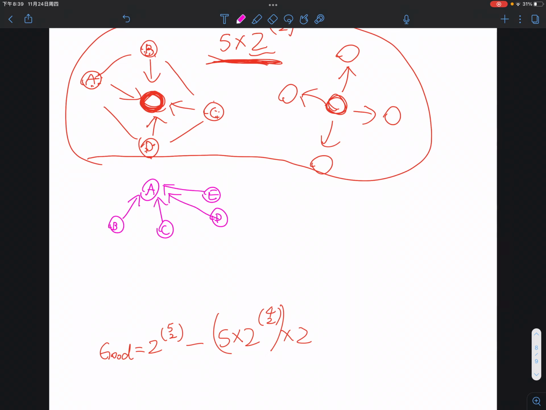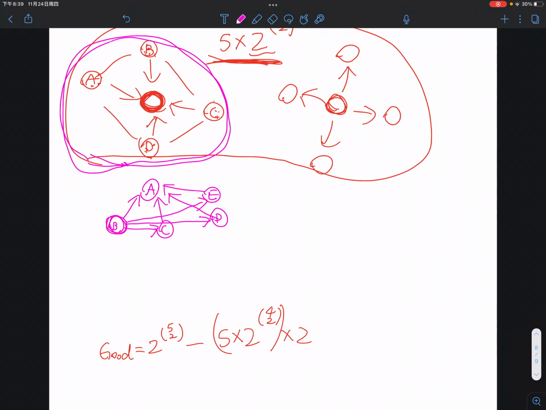This is the type of bad configuration from case number 1, right? However, you may also notice that something else can happen at the same time. Well, let's choose B. Let's say B points towards A and it also points towards E, C, and D, right? We are able to satisfy both types of bad configurations at the same time.